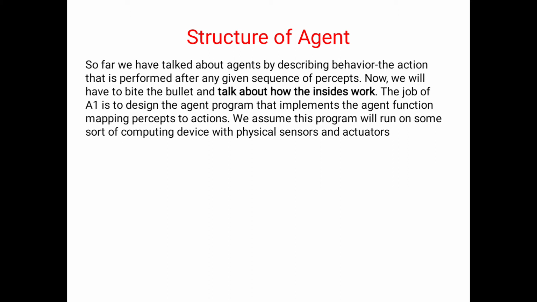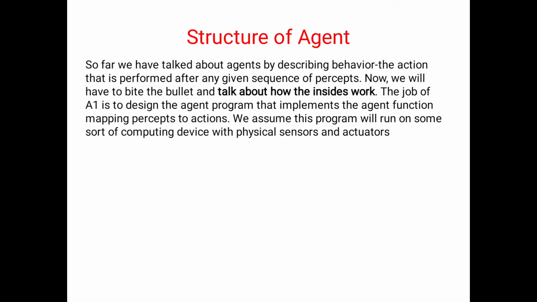It performs actions with the help of actuators. Now we will talk about how an agent works inside. Up to now we have covered the meaning of an agent, a rational agent, the rules of a rational agent, and how a rational agent thinks. Today we will discuss the inside working.